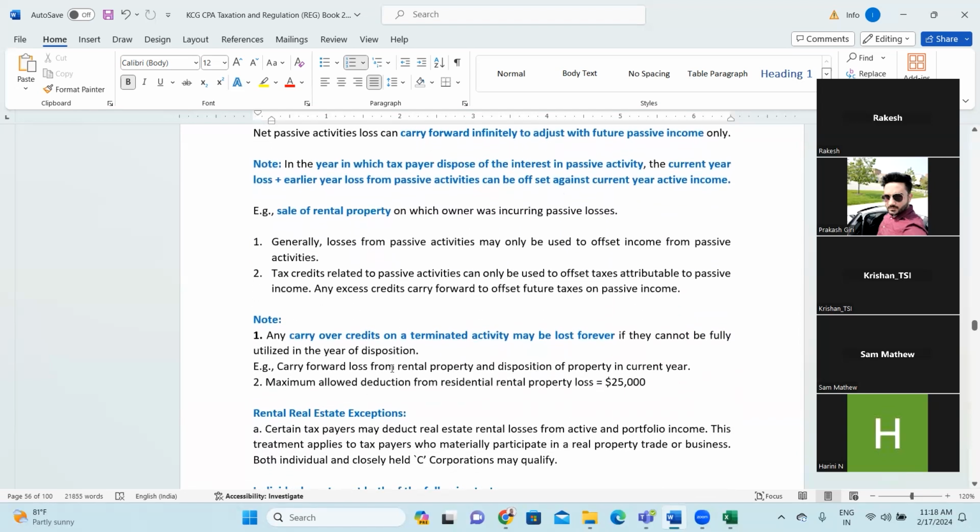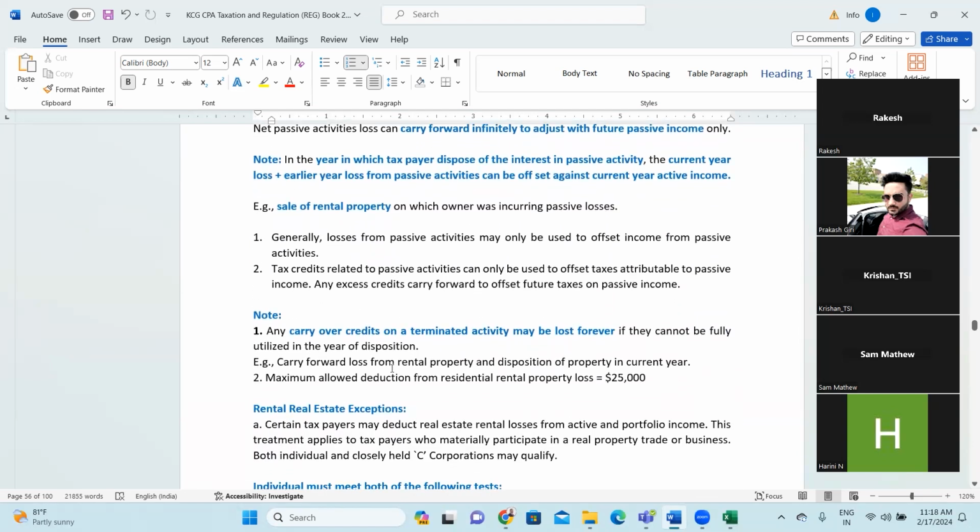But in the year when the taxpayer disposes of the interest in the passive activity, the current year loss plus earlier loss from passive activity can be offset against the current year active income. So it means, for example, you have a property on which you are earning rental, but your maintenance expenses are more than rental and you are continuously incurring losses on it, right? So all those losses are considered as passive activity loss, right?